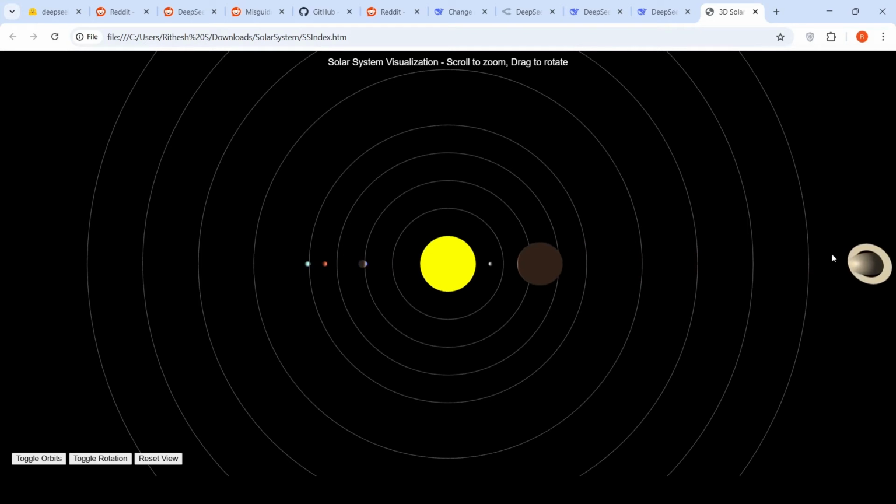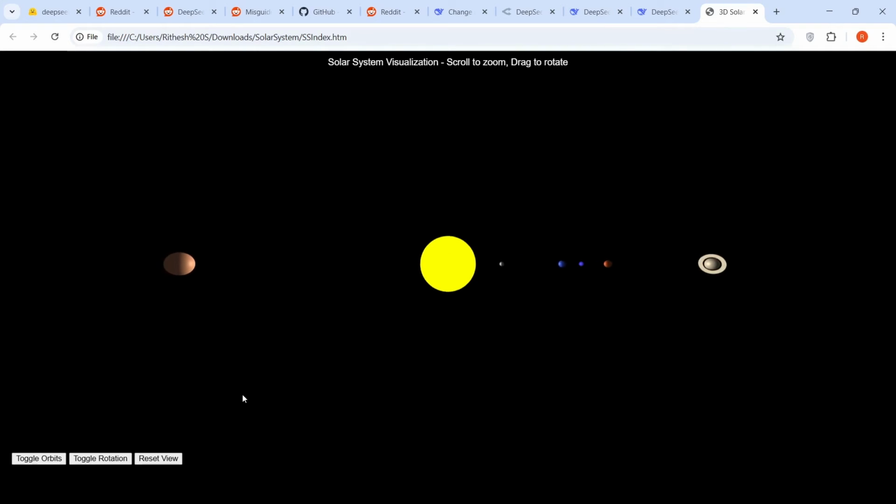Oh, Saturn is going out. I'm not sure what's happening over here. So let me restart it. Okay. So this is how the planets revolve around the sun. Maybe some changes need to be done over here. Maybe this is right. Let's toggle the orbits. Okay, it comes up like this. Interesting. But I'm not sure why Saturn is going out over here. It's going just far, far, far.